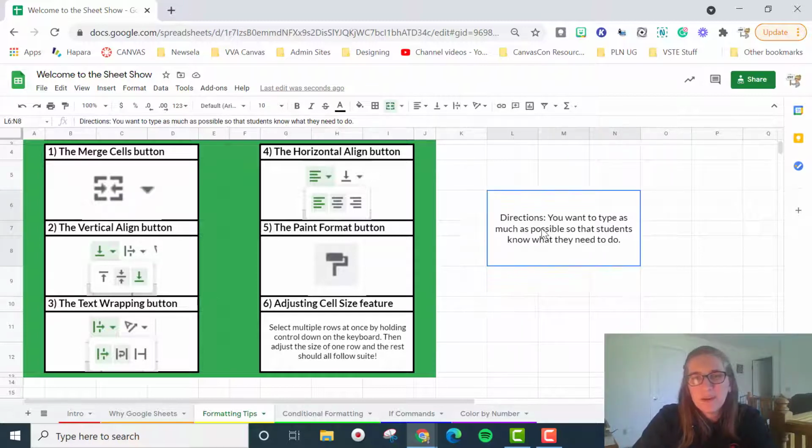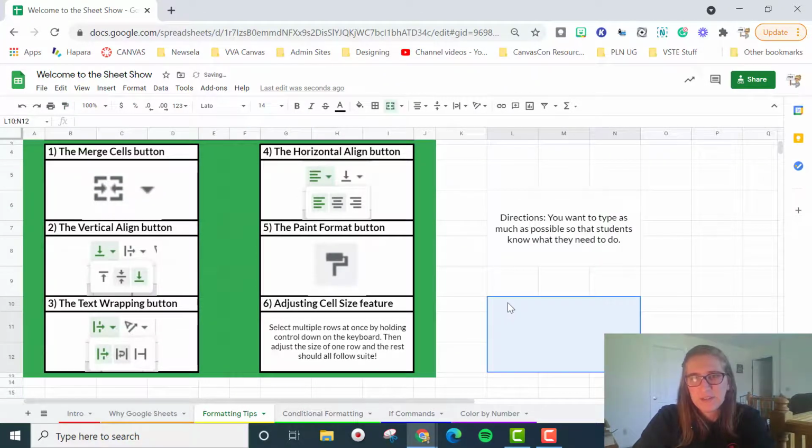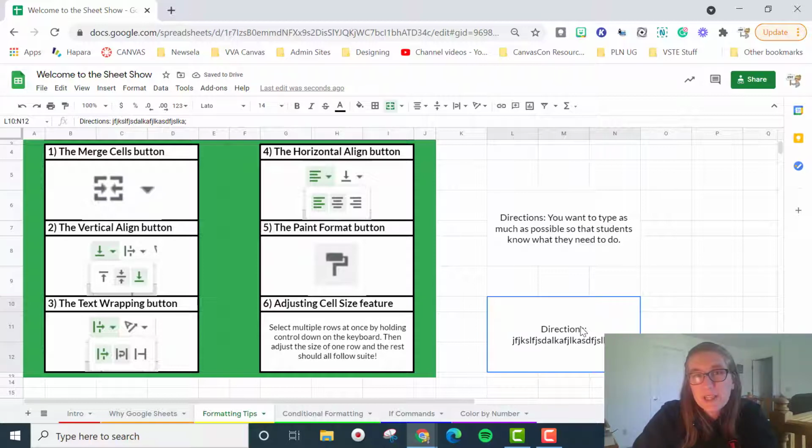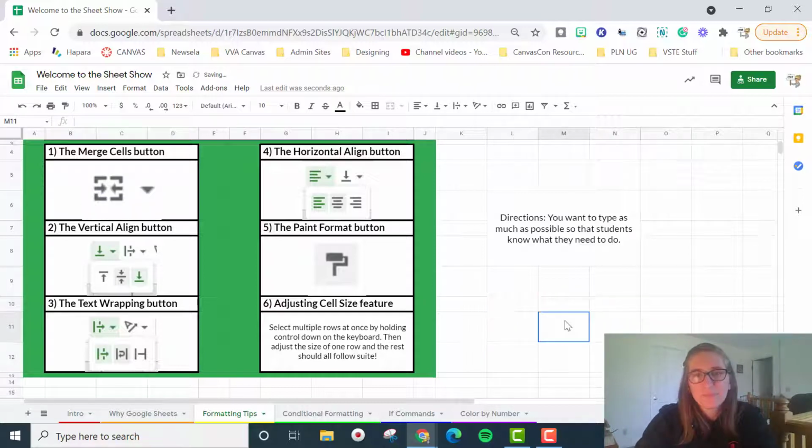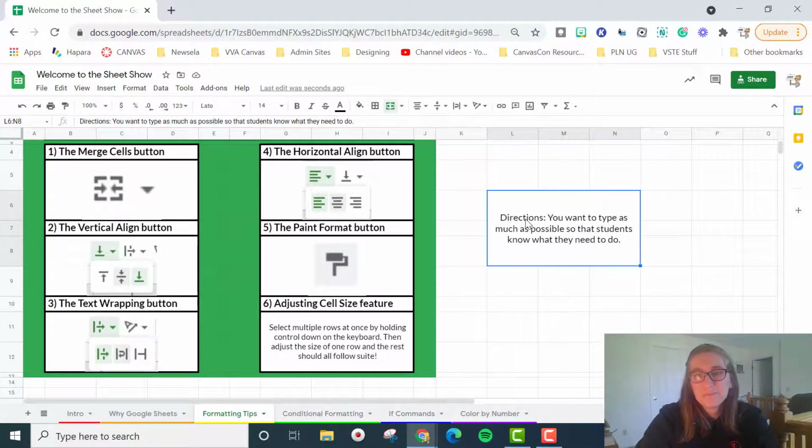And then your paint format button here is just a way to say, okay, I like the way that this is formatted and I want that to happen in this cell over here. And now if we type something similar, it goes ahead and copies the same exact formatting for me. Just kind of a neat trick that I like to use, and I'm going to do Control Z to get rid of that. The adjusting cell size feature, that's going to be seen when we're doing our color by number.